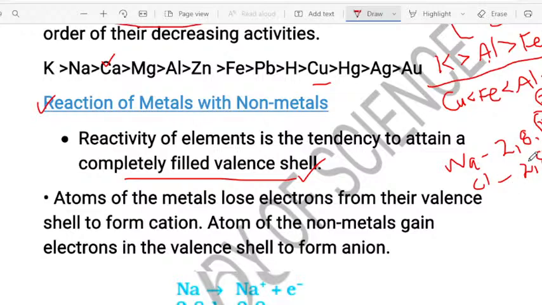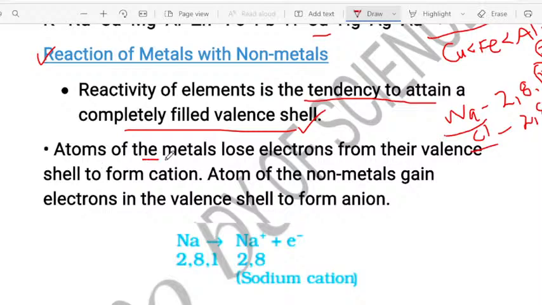So chlorine takes 1 electron from sodium. What are you exactly observing here, children? You are observing the reaction between the metal and the non-metal. So why is this happening? It is happening to obtain the completely filled valence shell. Metals do this along with the non-metals. So reactivity of elements is the tendency to attain a completely filled valence shell, which is the definition we can express for how or why metals and non-metals react with each other.